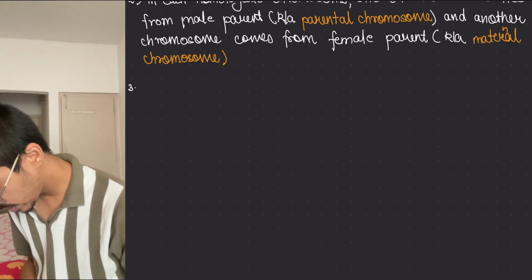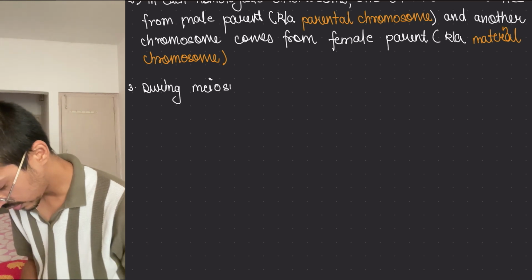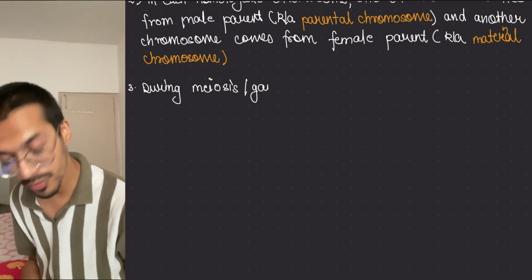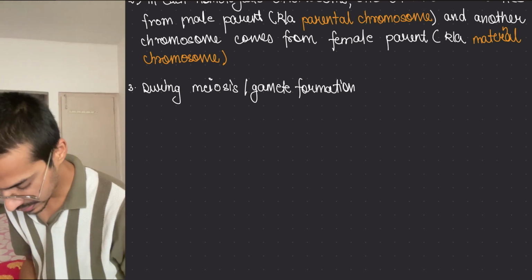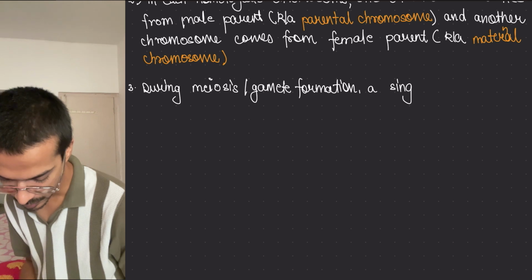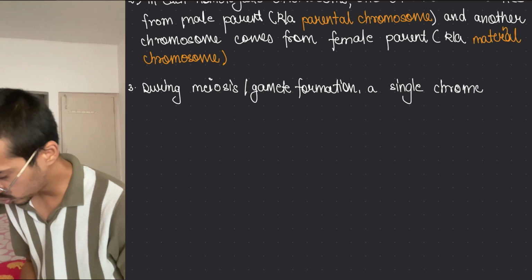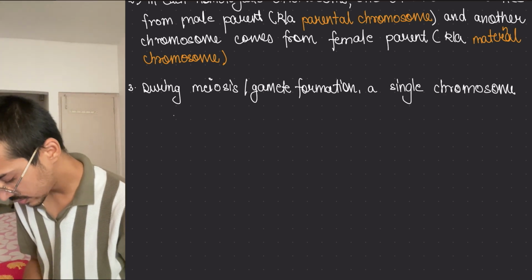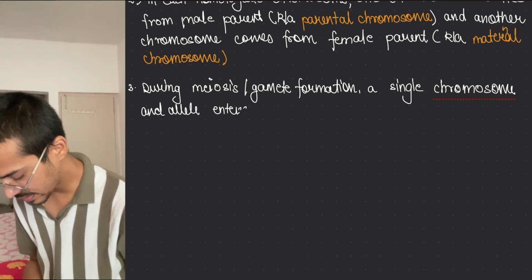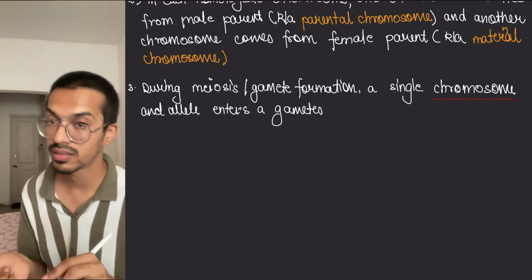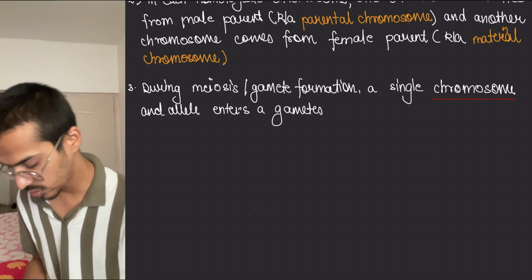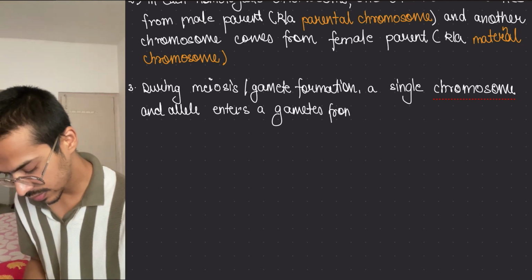So during meiosis, which will occur when the gametes form, a single chromosome and allele enters a gamete from the pair. Okay, from the pair.